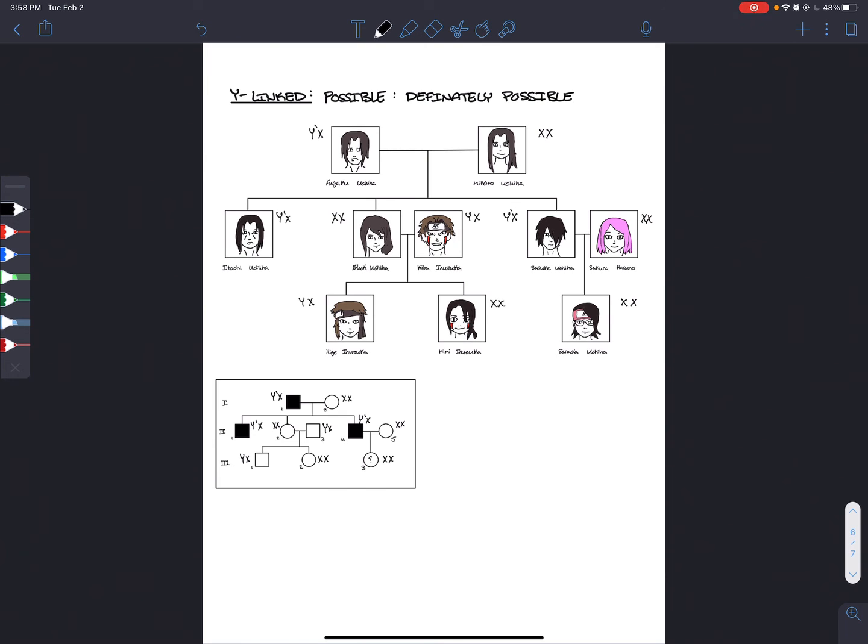And finally here, the sixth page, I have the Y-linked mode of inheritance and why it is a definite contender to explain the inheritance of the Mangekyo so far in accordance with the show. You can pause here, see all the possible genotypes of the individuals.